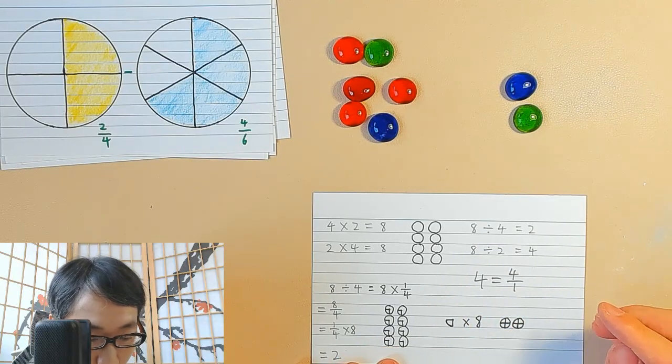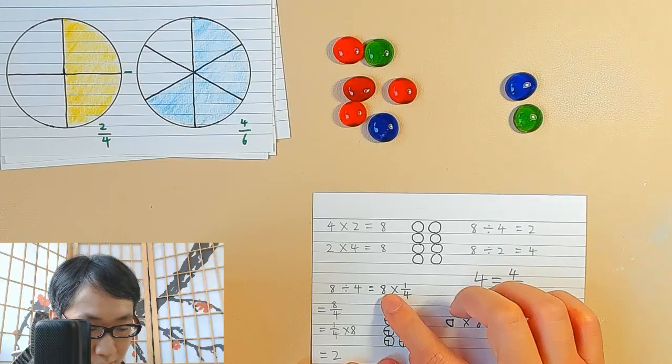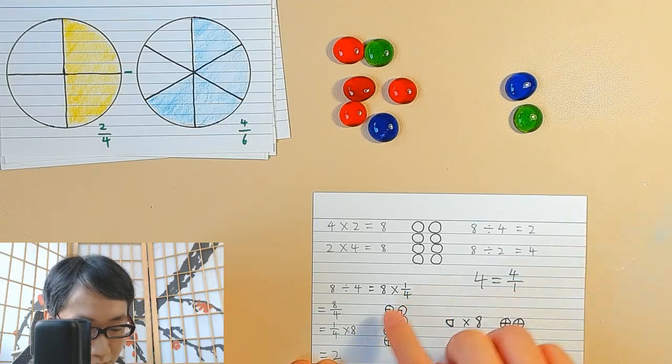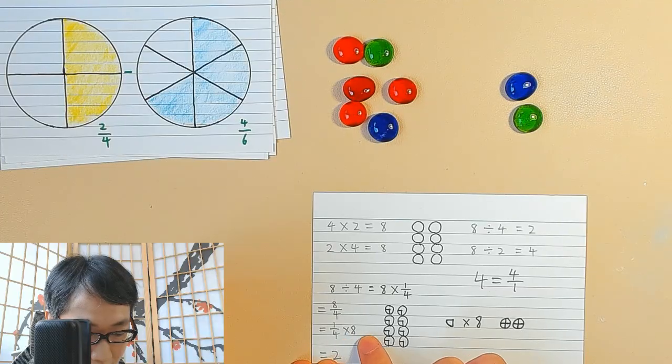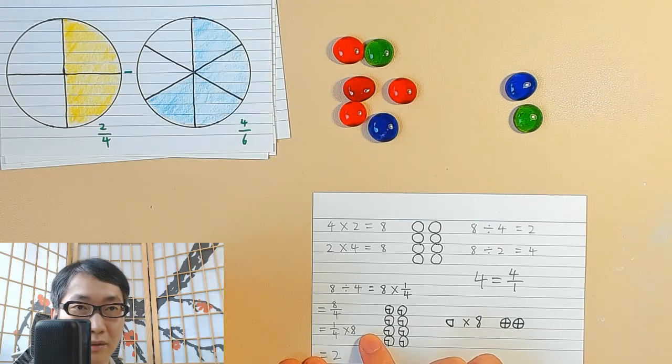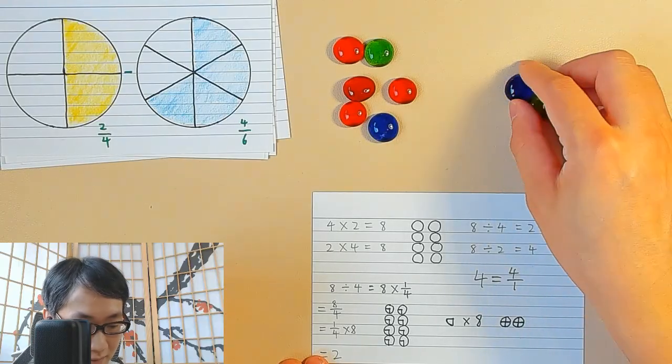And the order of multiplication doesn't matter too, right? So this will also be equal to 1 over 4 times 8. And it will be, okay, counting a quarter 8 times. Is this still 2? And why is that?